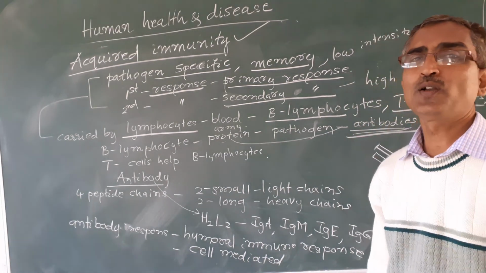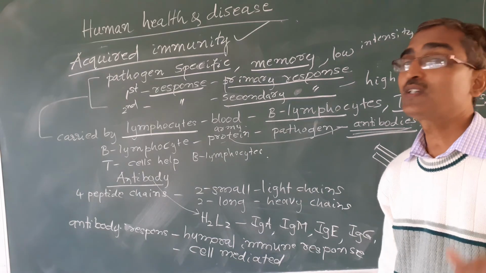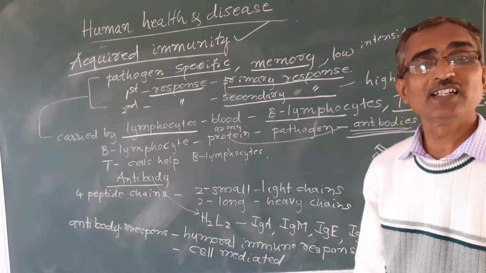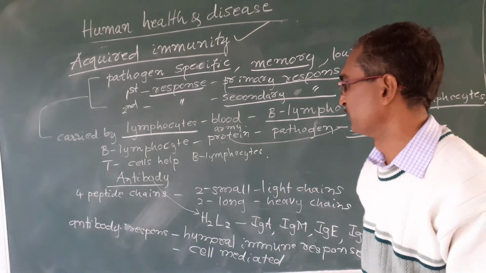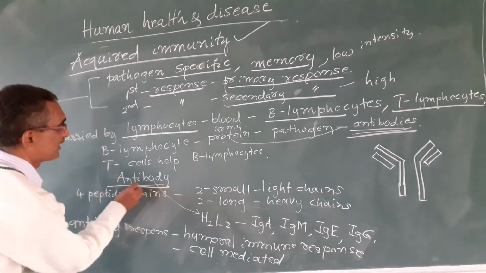T cells do not produce any antibodies on their own, but they support the B lymphocytes to produce the antibodies. Let us see how the structure of this antibody is.